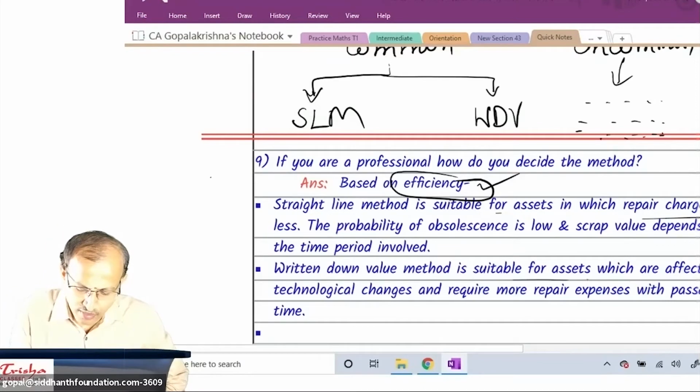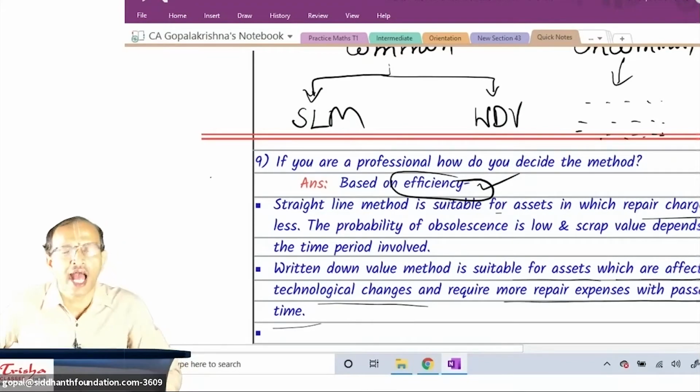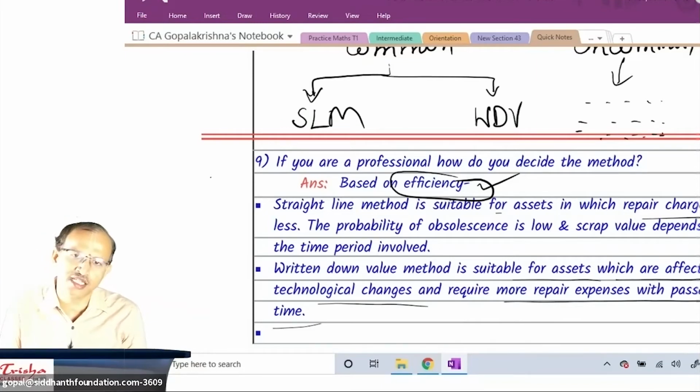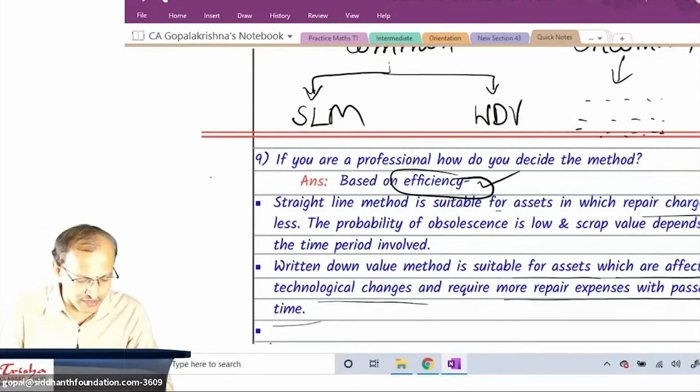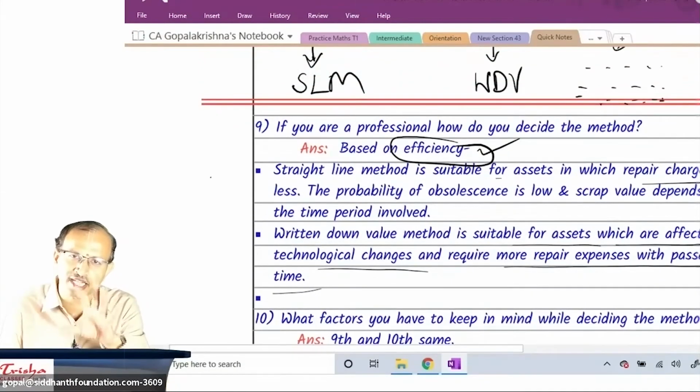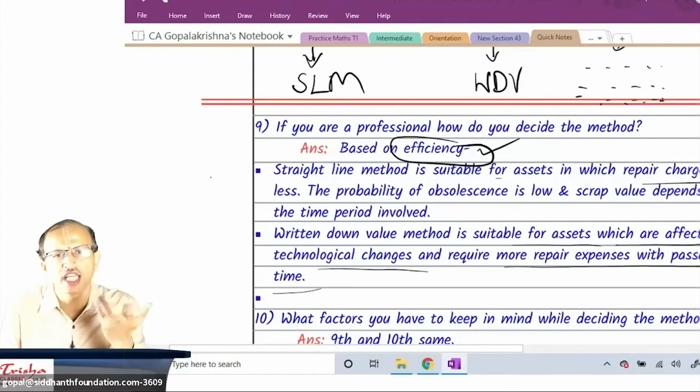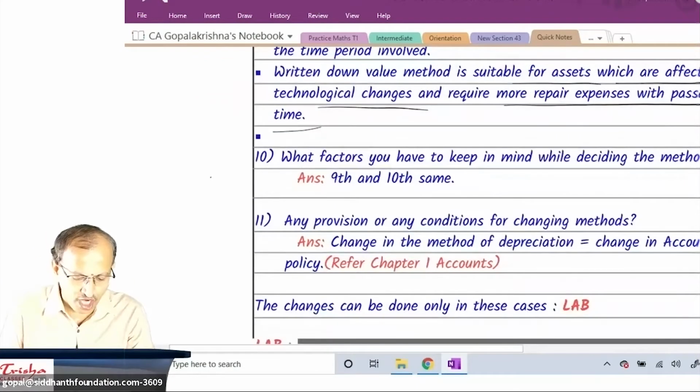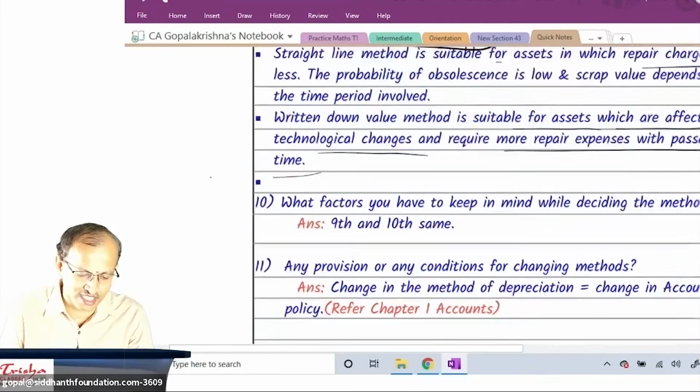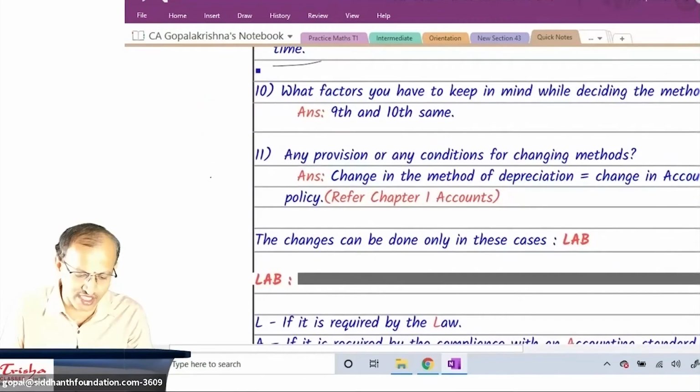Written down value method is suitable for assets which are affected by technological changes and require more repair expenses. As progresses, more expense you are incurring, then you go for WDV. Example, your vehicle. Year one could be less your repair charges. As it progresses, your repair charges comes huge and more, then advisable to go for WDV. And finally, as I said, you remember that example of photocopying, which based on its efficiency and its usage. What factors you have to keep in mind while deciding the method? I think the same answer which I have already told, based on its efficiency basically.